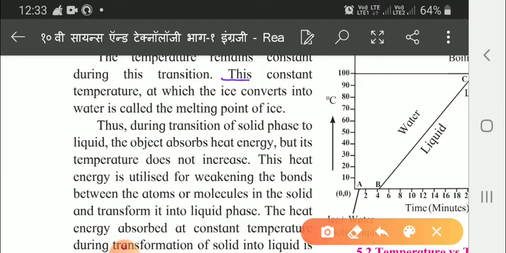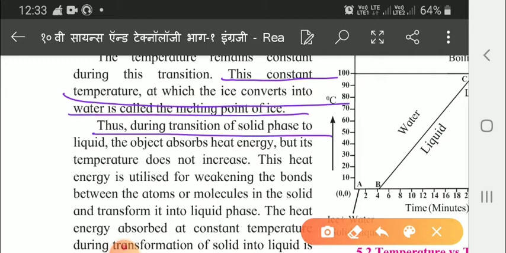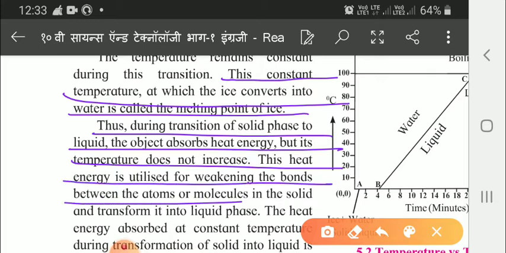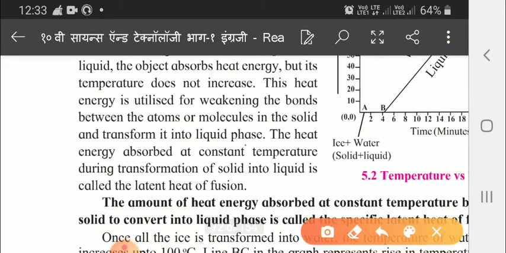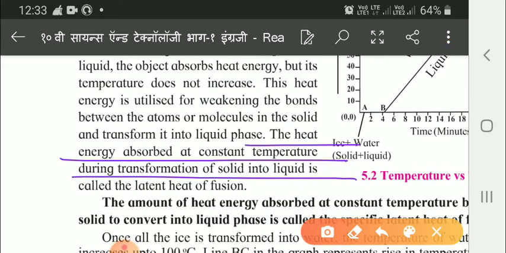This all you have to underline. This is very important. Read it carefully, you will understand it. It is called latent heat of fusion. What is the meaning of fusion? Fusion means to join, and latent means hidden or concealed. Now this point you already know, it is an important point.